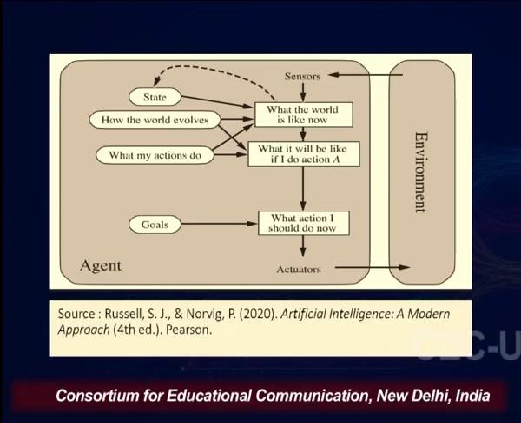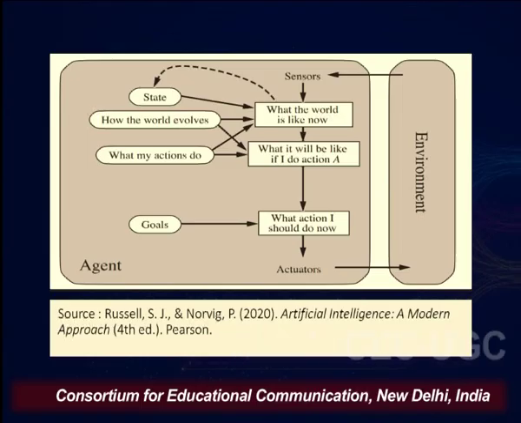Here, if we look at the figure, the difference from the previous figure is the block that says what it will be if I do action A. So, if I am going to move right, how is it going to affect my goal, or what is going to be the next state if I move left. The action I should do now is going to be decided on the basis of the goal. So, this is what your goal based agent is.